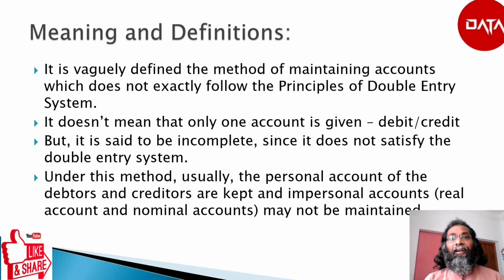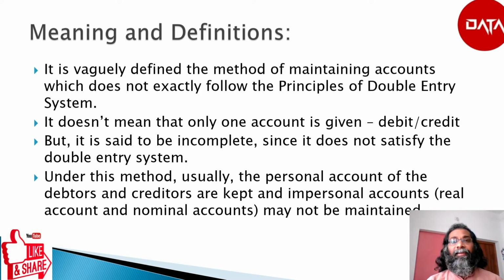But under the single entry system, this dual aspect concept is ignored. Under single entry system, they are not particular about maintaining the debit and credit aspect and its equality.